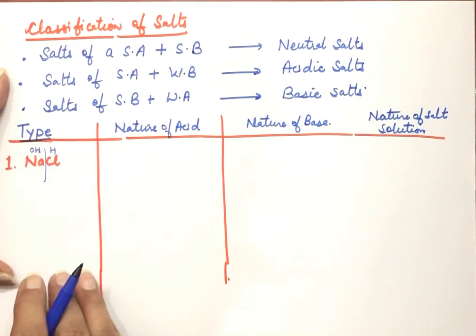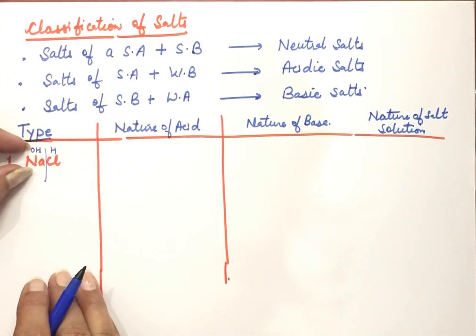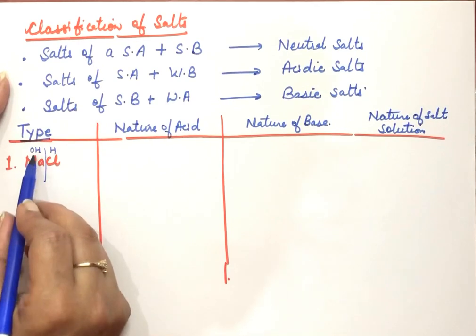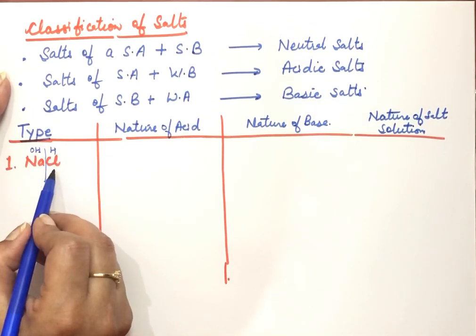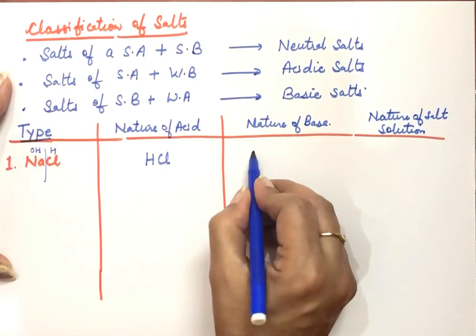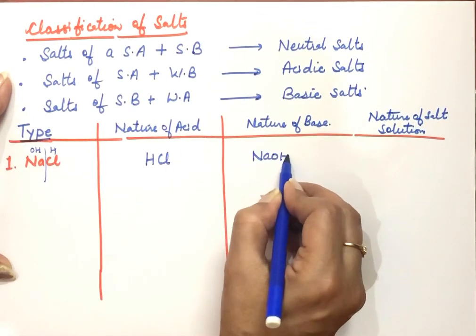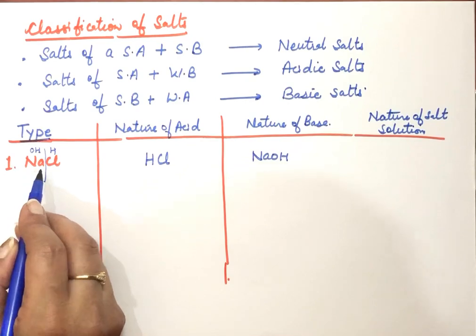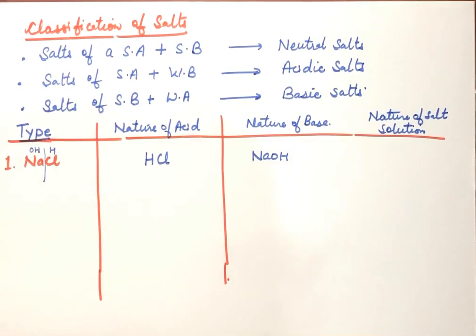You will come to know this salt is made from which base and which acid. This is made up of sodium hydroxide and HCl. So the acid is HCl and the base is NaOH. NaOH is a strong base and HCl also is a strong acid.